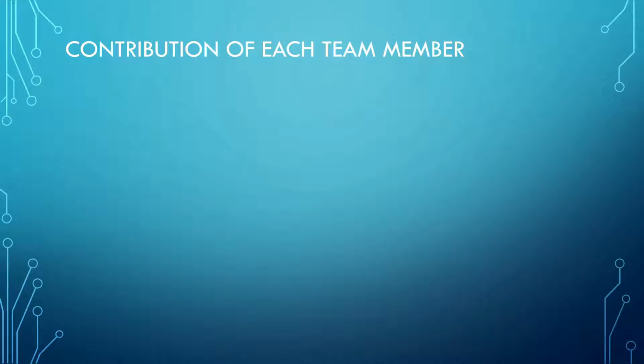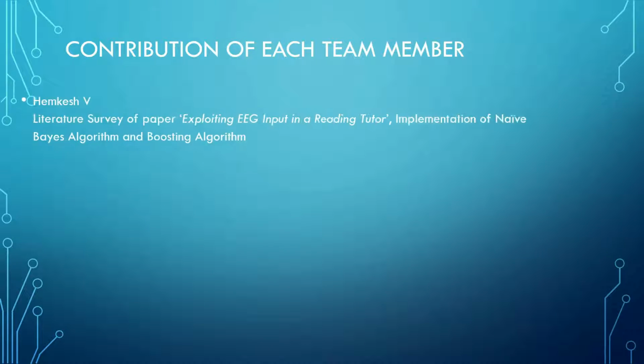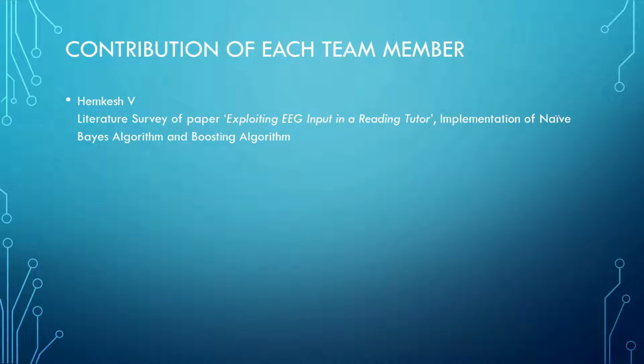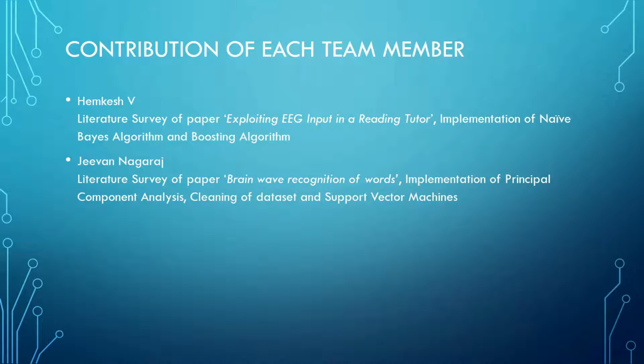The contribution of each team member to the project were as follows. Hemkesh V performed the literature survey of paper, exploiting EEG input in a reading tutor. He also implemented the naive-Bayes algorithm and the boosting algorithm. Jeevan Nagraj performed the literature survey of paper, brainwave recognition of words. He was also responsible for the implementation of principal component analysis, cleaning of the dataset, and the implementation of algorithm support vector machines on the dataset.